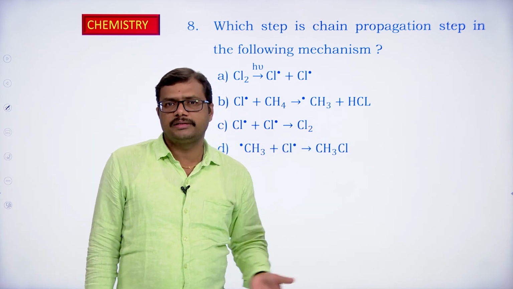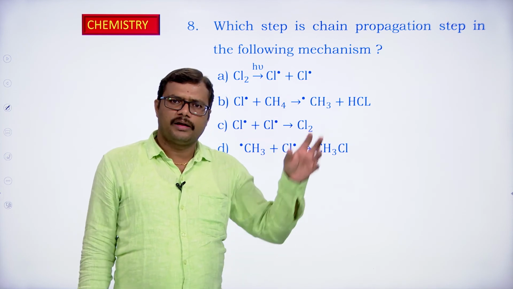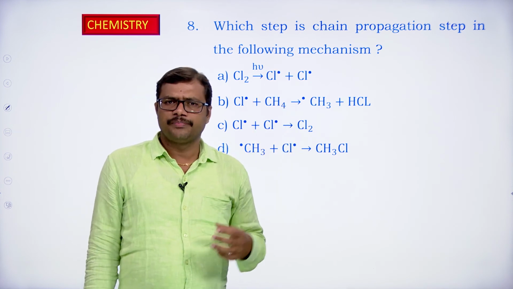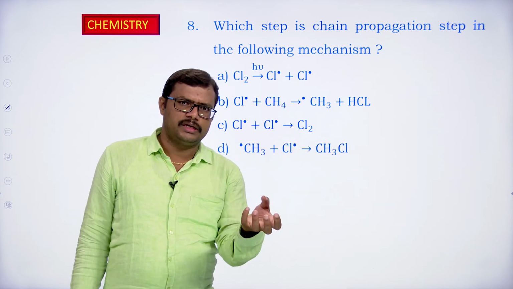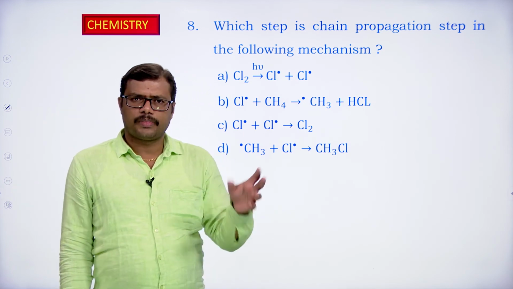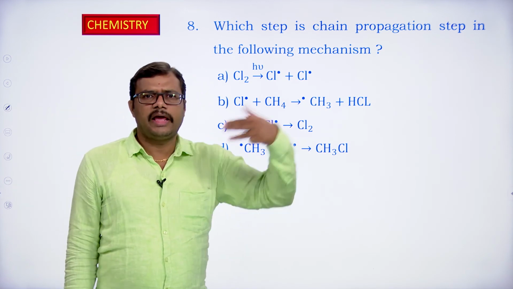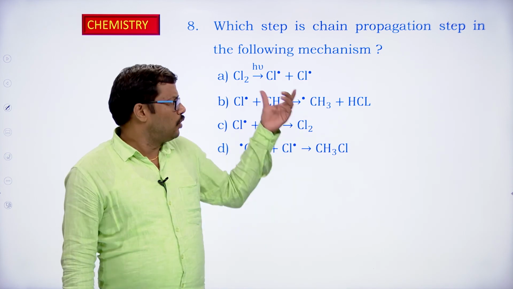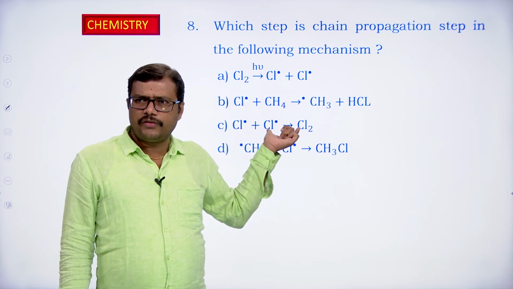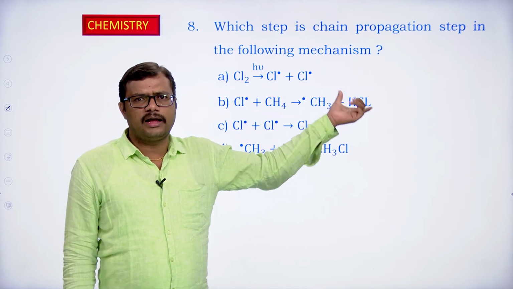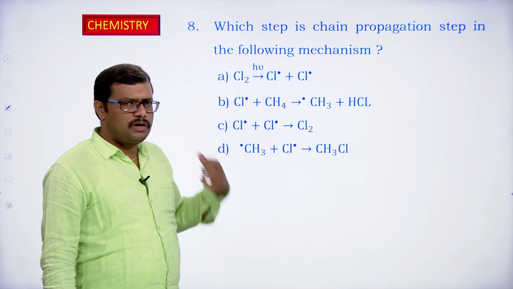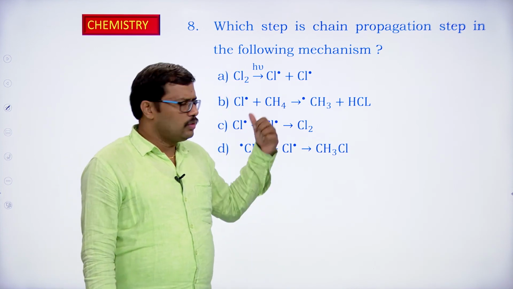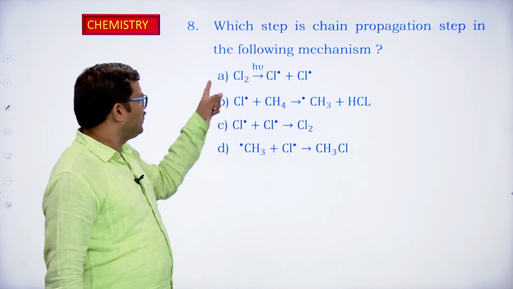What about the chain propagation step then? In the chain propagation step, on the reactant side we have a free radical, and also on the product side we are going to have a free radical. So a free radical is consumed on the reactant side and one more free radical is produced on the product side, so that the reaction can take place in a chain fashion, and thereby the reaction proceeds to completion. So on the reactant side we should have one free radical, and on the product side also we should have one free radical.